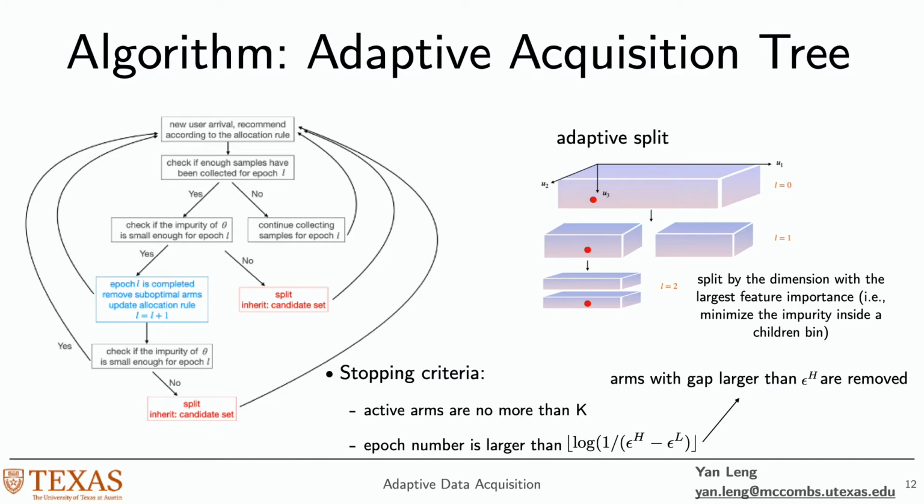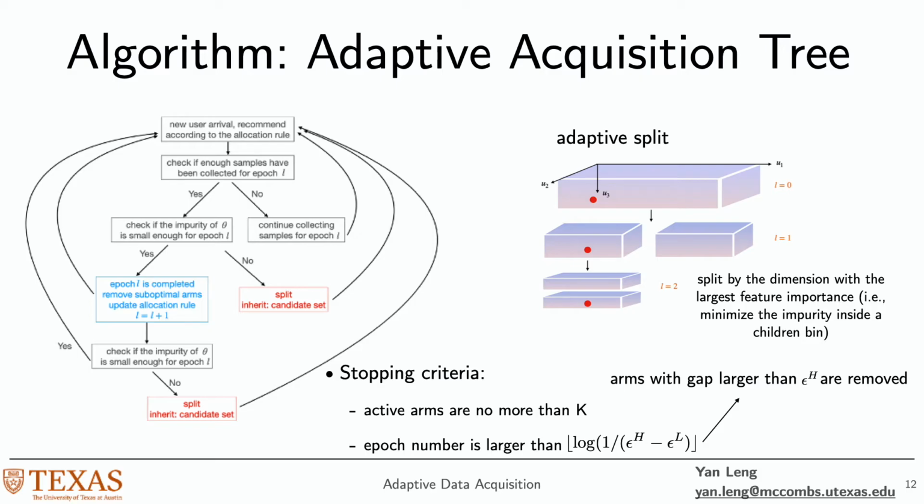Now let me summarize and talk about our algorithm. Our algorithm is called adaptive acquisition tree. It simultaneously collects data and splits user space based on the features. We keep track of the epoch index and the number of samples collected for each bin. If enough samples in the bin are collected for each epoch, we check if the impurity condition is satisfied. If it is not satisfied, we would split the bin into children bins and they inherit the active arm set from parent bin. On the right hand side, here's an example of how we do this adaptive split.